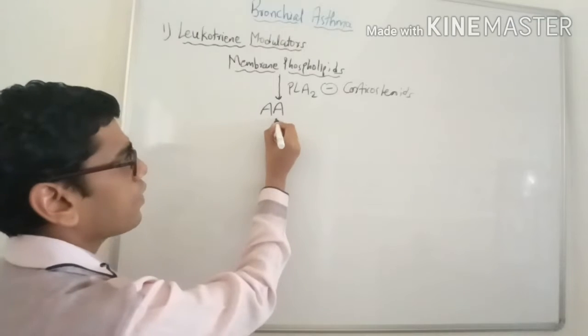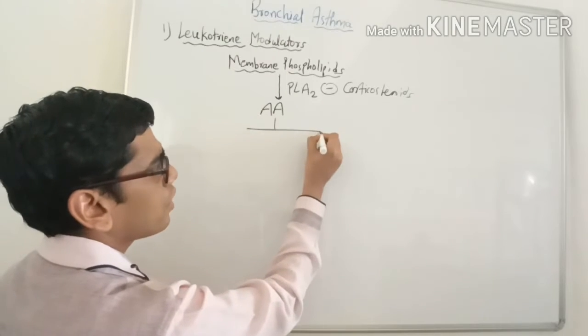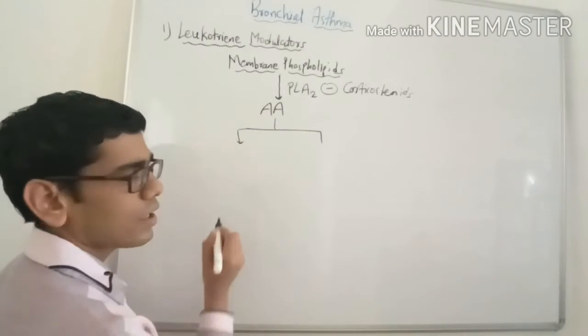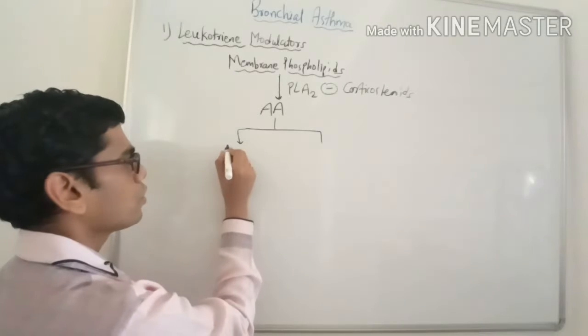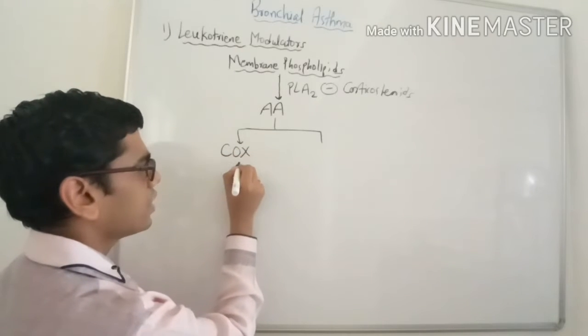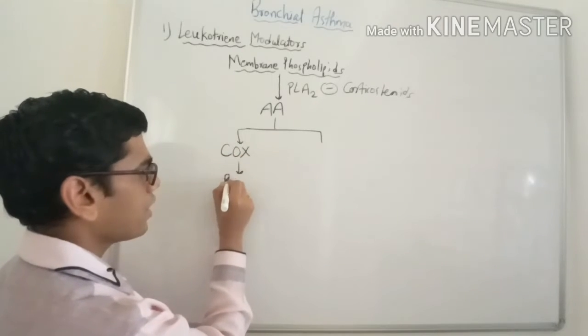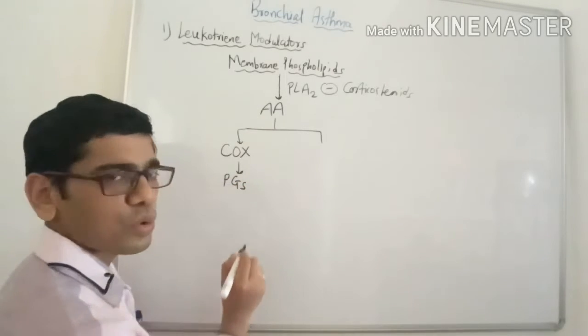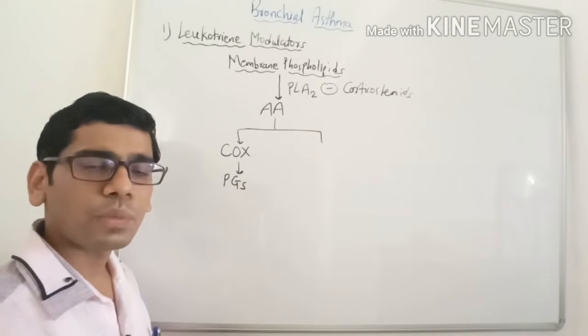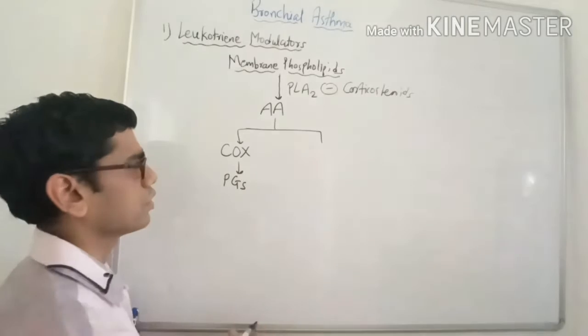Now, this arachidonic acid can be diverted into two pathways. Through the cyclooxygenase enzyme, arachidonic acid can produce various prostaglandins, which are also important mediators of inflammation.